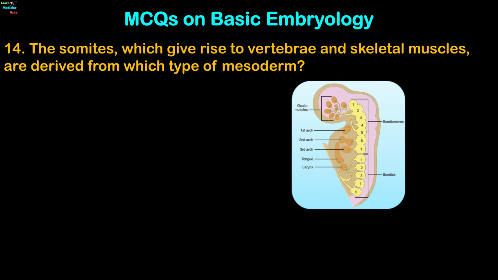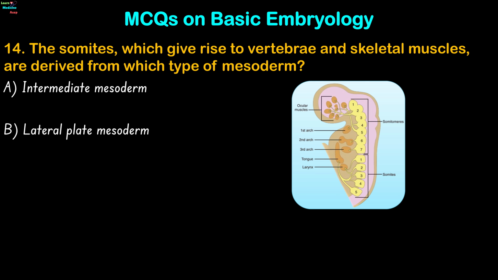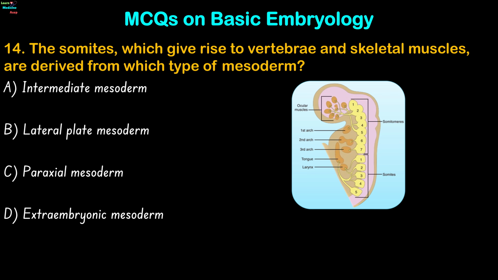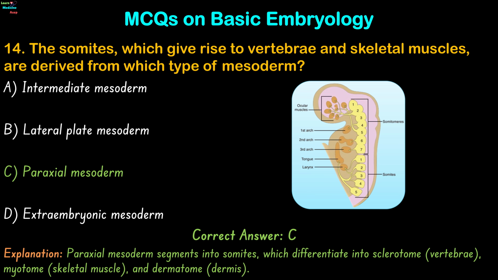Question 14. The somites, which give rise to vertebrae and skeletal muscles, are derived from which type of mesoderm? Intermediate mesoderm, lateral plate mesoderm, paraxial mesoderm, or extraembryonic mesoderm? The correct answer is option C. Paraxial mesoderm segments into somites, which differentiate into sclerotome-forming vertebrae, myotome-forming skeletal muscle, and dermatome-forming dermis.